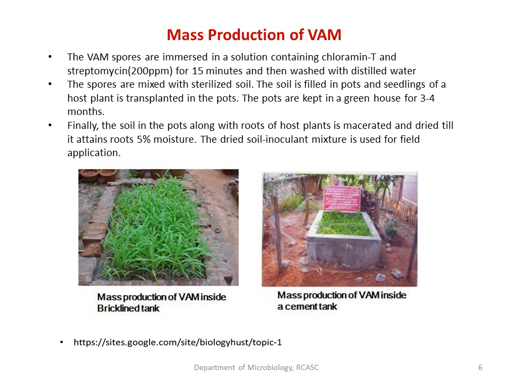The dried soil inoculant mixture is used for field application. So for example, for the production of Rhizobium or Azotobacter or any other bacteria or fungi, we use a fermenter or a bioreactor for the mass production. Here, since it cannot be grown in vitro, the host plant itself acts like a bioreactor.